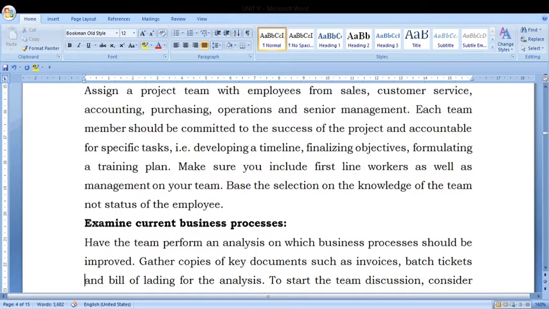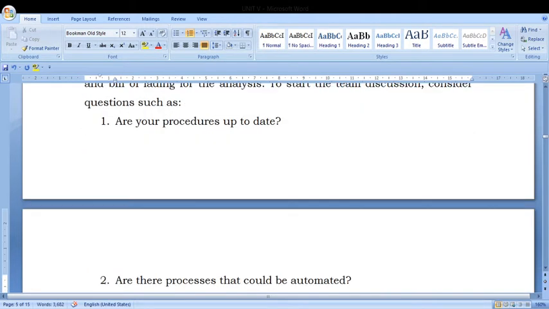Next, examine the current business. What is the current business going on? What is the process right now we are having? How are we meeting our objectives in that old concept? If we are going to implement our new concept, what is the gap between them? This is what we are going to examine in the current procedure.